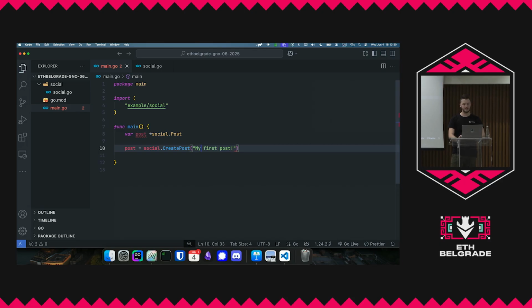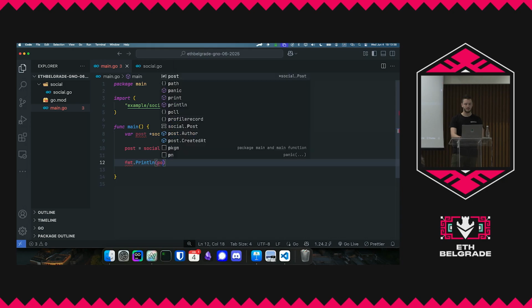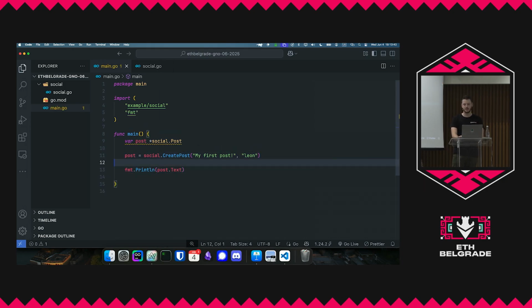And then we also need to give it an author. So let's say Leon, for example. And then what we can do is we can do fmt.Println post dot, for example, text, right? So we're making some memory, and then we're just printing it out to the standard output.